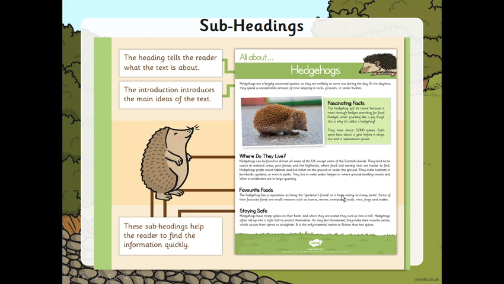I know that this paragraph is going to tell me about hedgehogs' favourite foods. In the final example, staying safe. I know that the paragraph underneath is going to tell me about how hedgehogs might need to stay safe.